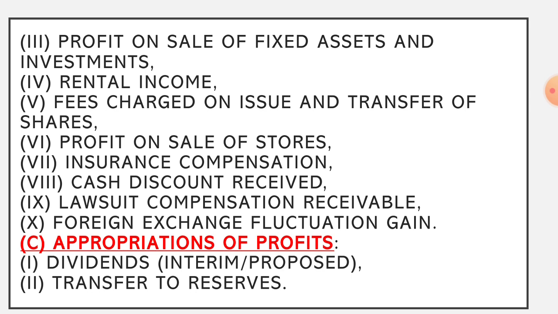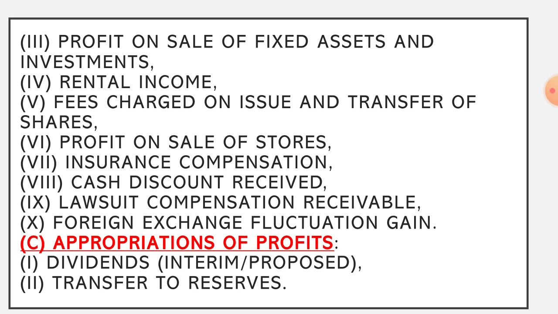Please try to understand: only the things incurred while manufacturing any product or rendering any service constitute a part of the cost sheet. Items of income or expenses not incurred while manufacturing a product or service have no relation with the cost sheet.